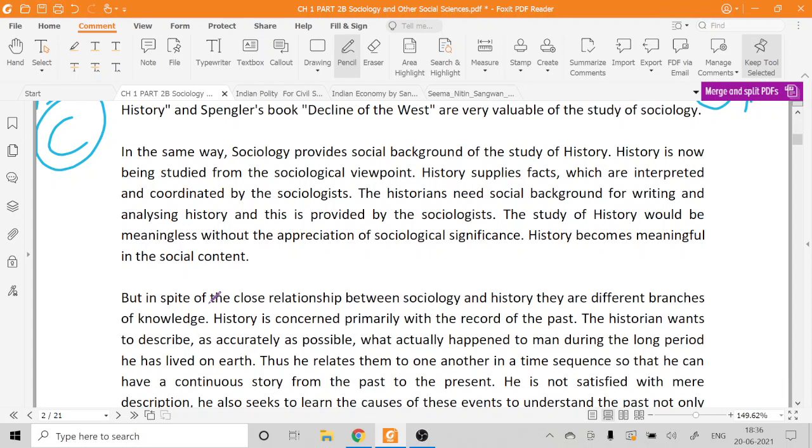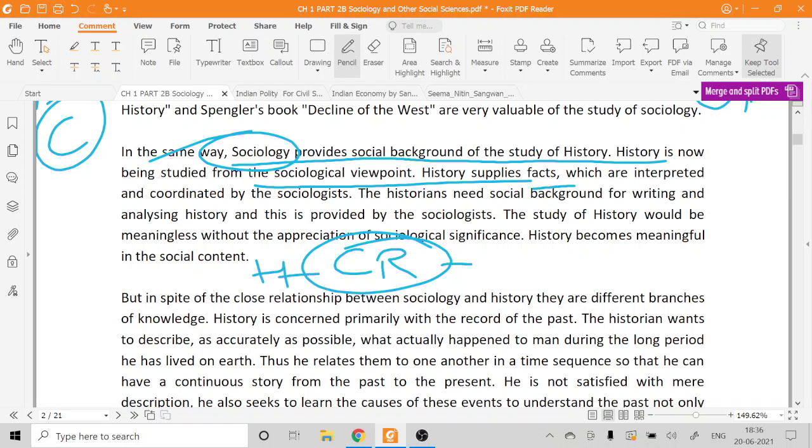Again, sociology provides the social background for the study of history. Whatever history you are talking about or studying, you can always take the social background of that society from sociology. History is now being studied from the sociological viewpoint also, right? History supplies facts which can be used by different sociologists. So what we are trying to establish is that there is a close relation between history and sociology. With these different examples and statements, you can write a very beautiful answer if you are asked to compare the subjects history and sociology, or they might even ask you a question with a statement that we have already seen just a few minutes back.